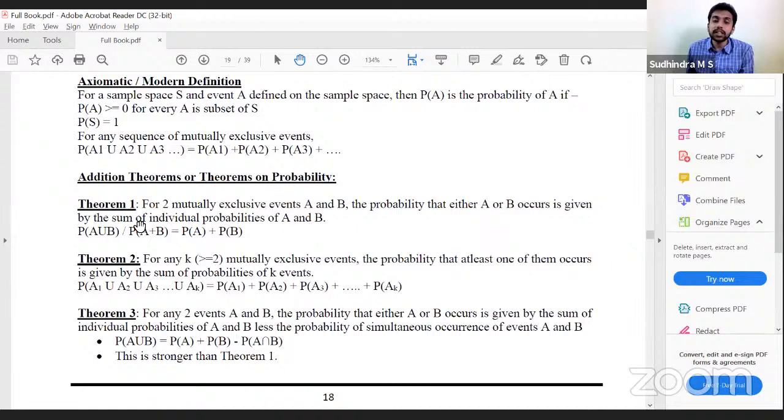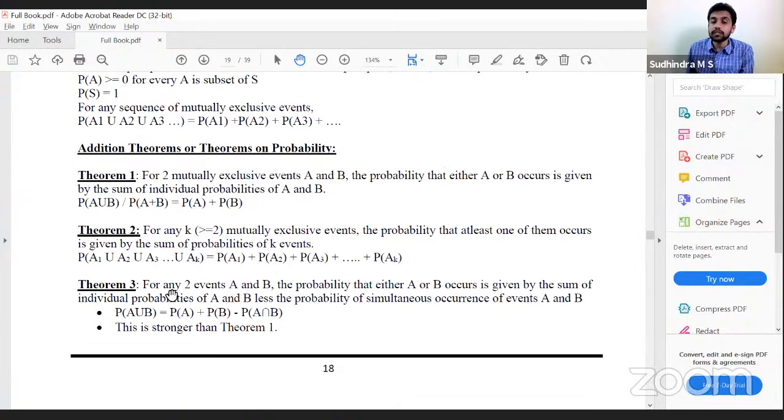Now, what all we have discussed is in the form of theories, addition theorems or theorems of probability. Theorem 1 is for two mutually exclusive events A and B: the probability that either A or B occurs is the sum of individual probabilities. P of A union B or P of A plus B is equal to P of A plus P of B. This is for mutually exclusive events. For more than two mutually exclusive events, the probability that at least one of them will occur, probability of A1 union A2 union A3 union AK, is equal to probability of A1 plus A2 plus A3 up to AK. Why? Because they are mutually exclusive.